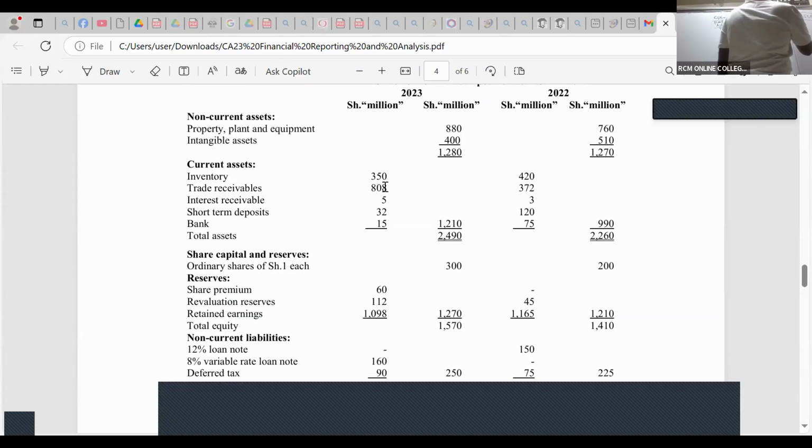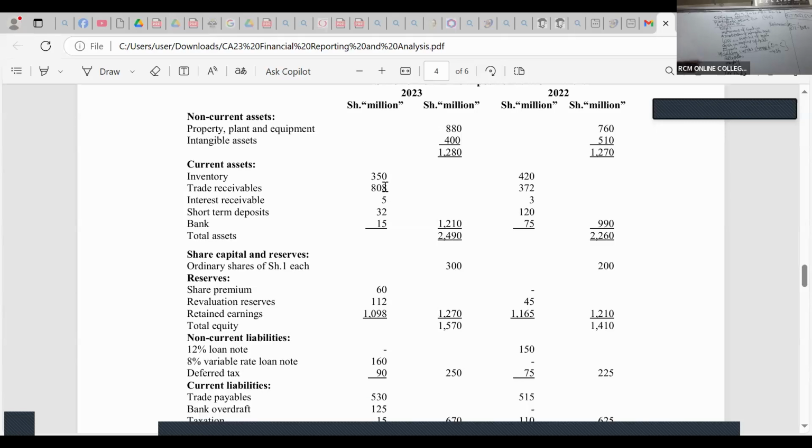So 372 minus 808. Is there any good Samaritan who can give me this value? They are telling me it is 436 negative. So I shall write it like that, without reasoning: minus 436.